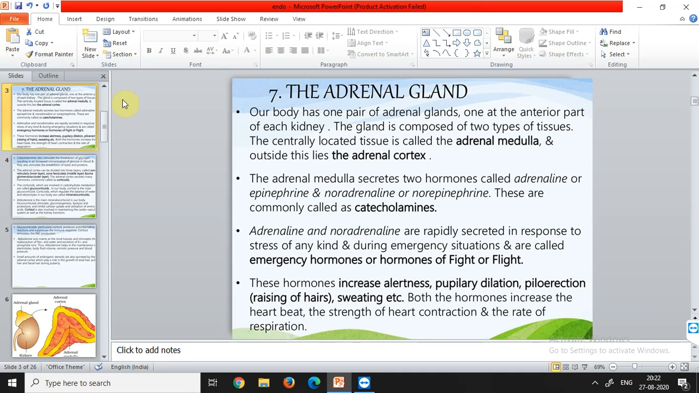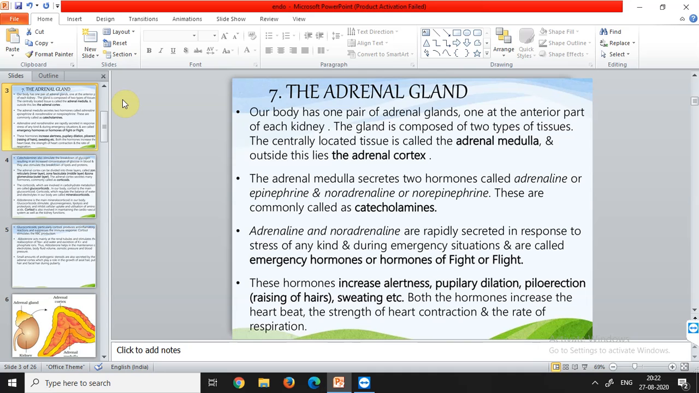Then these hormones, what are the characteristics of hormones? जब हमारी बॉडी में कोई इमरजेंसी सिचुएशन आती है तो हमारी बॉडी में जो कंडीशंस डेवलप होती हैं, these are increase alertness, we become a little more alert. जो हमारा पुपिलरी डायलेशन है, द आइज में जो प्यूपिल होती है उसका डायलेशन होने लगता है. Then the pilo-erection and the raising of hairs. तो जो हमारे हैंड एंड लेग्स पे जो हेयर्स होते हैं, minute hairs, they start to raise from their position, and that in the common language are called as goosebumps.